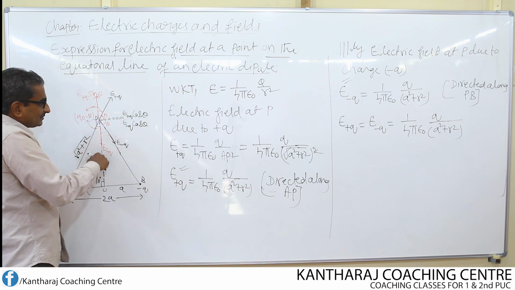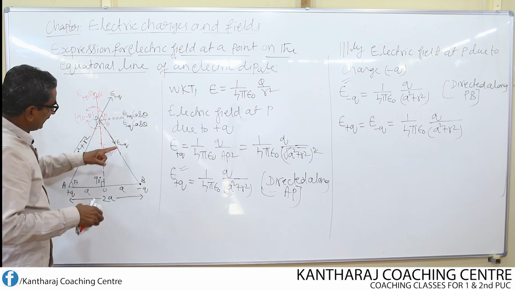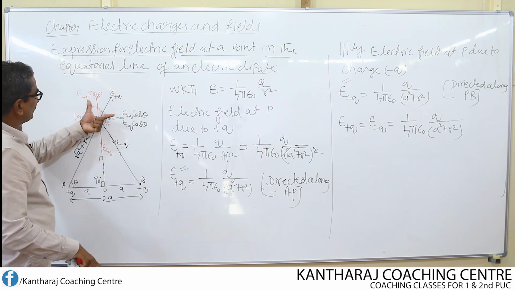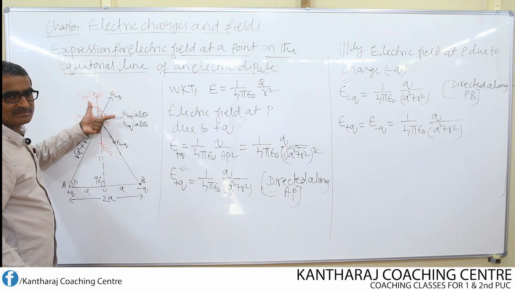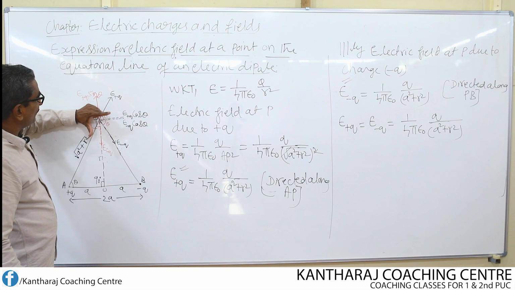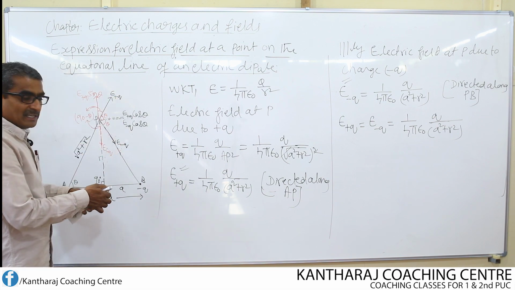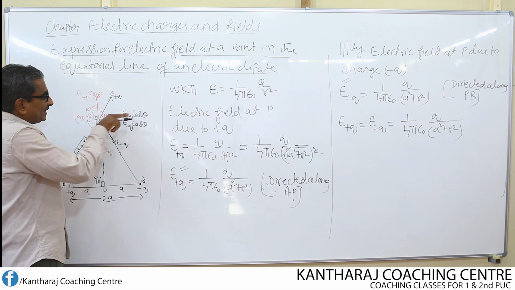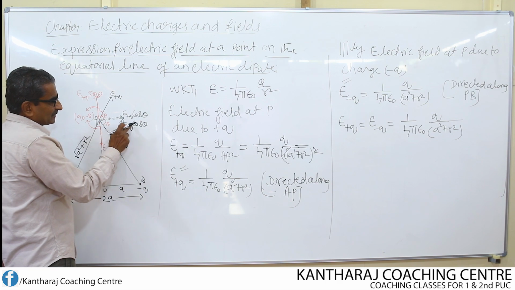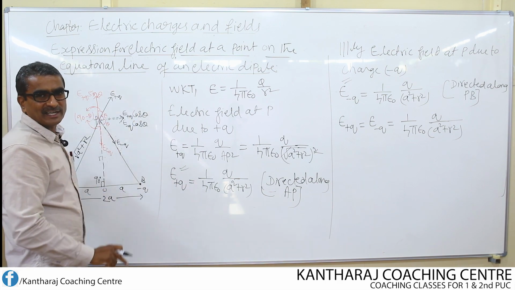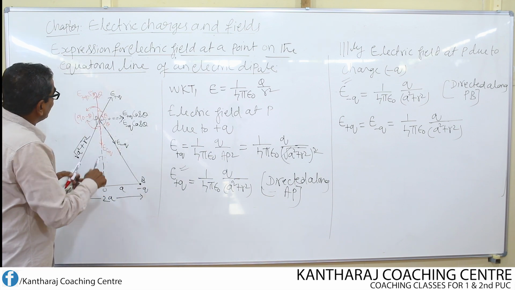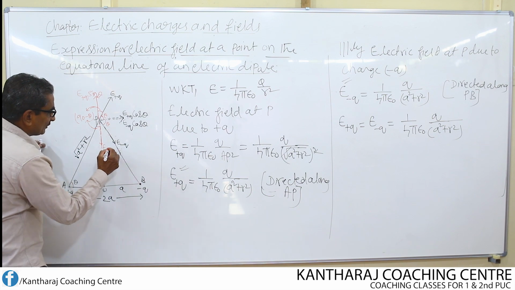What about this? Once again, for this E minus Q, these are the two rectangular components, this one and this one. Whereas for E plus Q, these are the two rectangular components, one like this, another like this. One of the rectangular components for both E plus Q and E minus Q is common in direction. Look here, all along this direction: E plus Q cos theta of this, E minus Q cos theta of this, along the same direction. Now what happens? E plus Q cos theta and E plus Q sin theta and E minus Q sin theta.